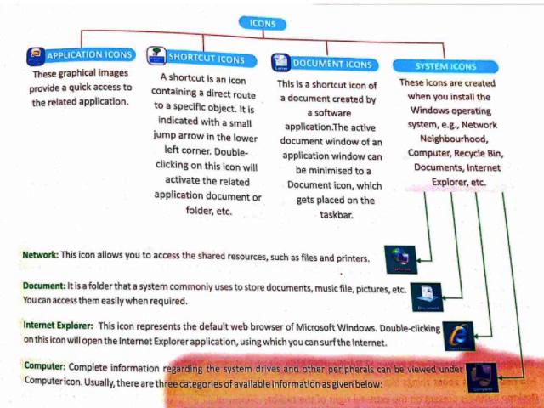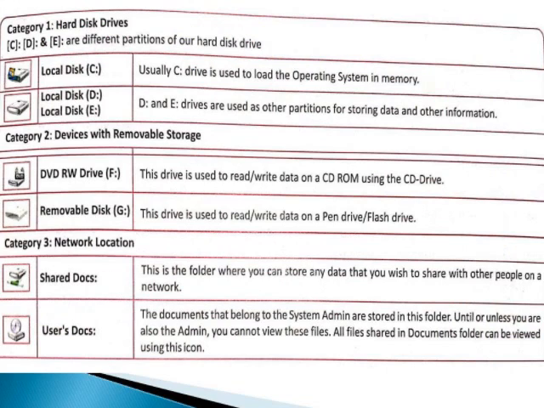Computer. Complete information regarding the system drives and other peripherals can be viewed under the Computer icon. Usually there are three categories of available information as given below. Category 1 is hard disk drives. C, D and E are different partitions of our hard disk drive. Local Disk C. Usually the C drive is used to load the operating system in memory. D and E drives are used as other partitions for storing data and other information.